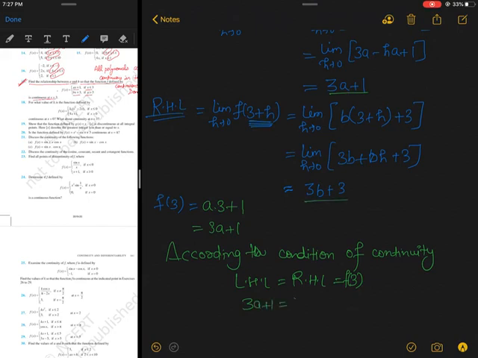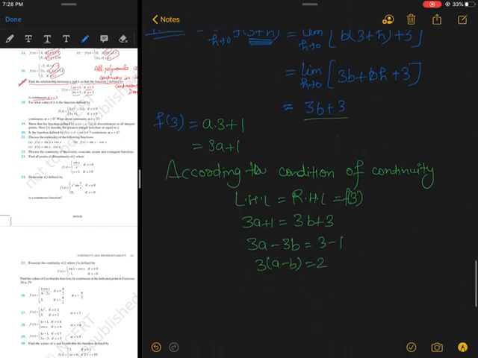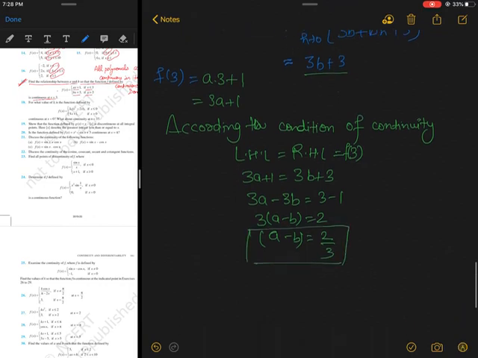So LHL is 3a plus 1 and RHL is 3b plus 3. They must be equal if it is continuous, and from here you can easily find the relation between a and b, and you can easily see that a minus b equals 2 upon 3. So this is the required relation between a and b if the function is continuous.